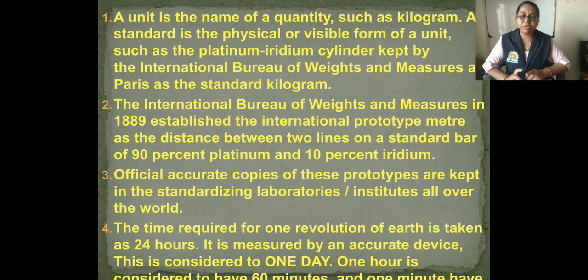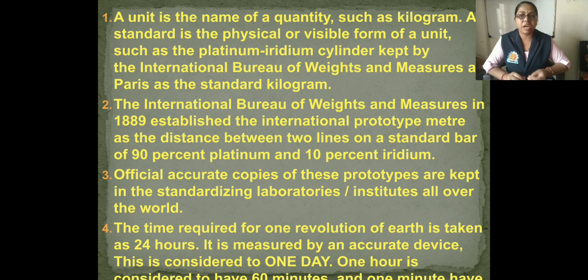The distance between these two lines is accepted as the standard meter, that means the standard unit of a meter. Accurate copies of these prototypes are made and distributed all over the world to laboratories and institutes.